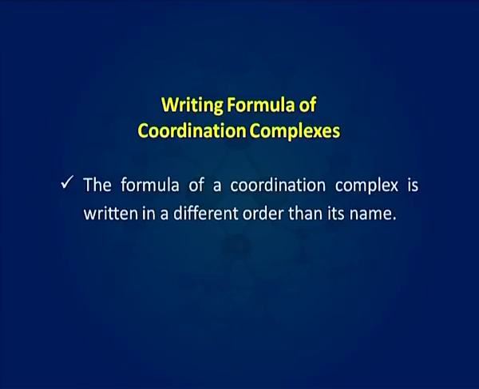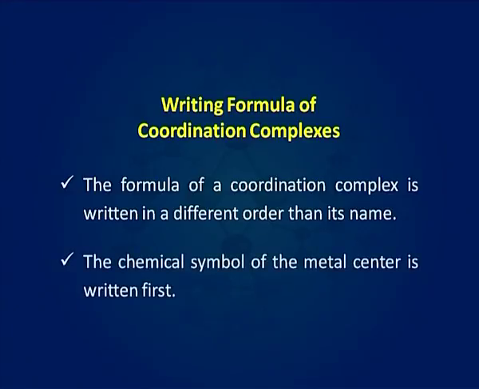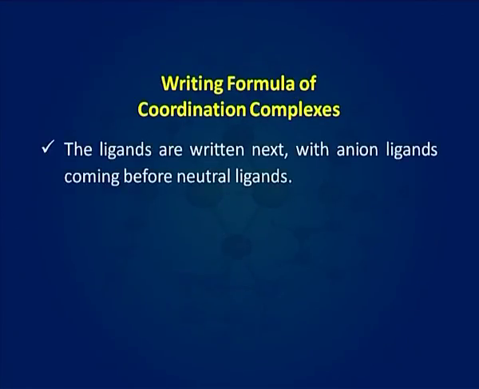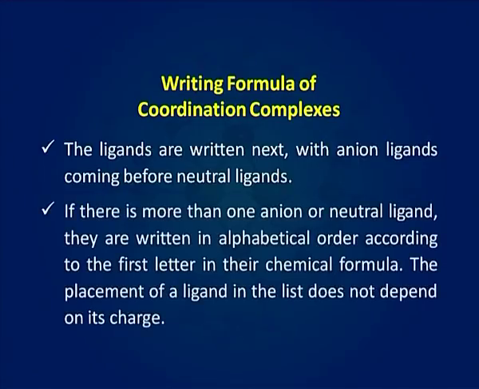The formula of a coordination complex is written in a different order than its name. The chemical symbol of the metal center is written first. The ligands are written next, with anion ligands coming before neutral ligands. If there is more than one anion or neutral ligand, they are written in alphabetical order according to the first letter in their chemical formula.